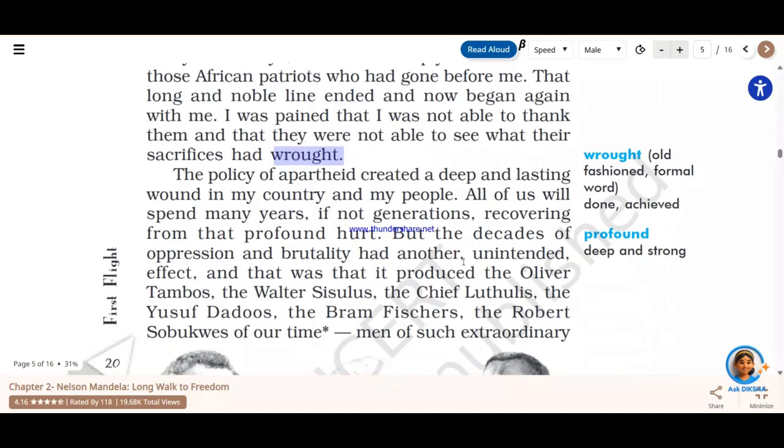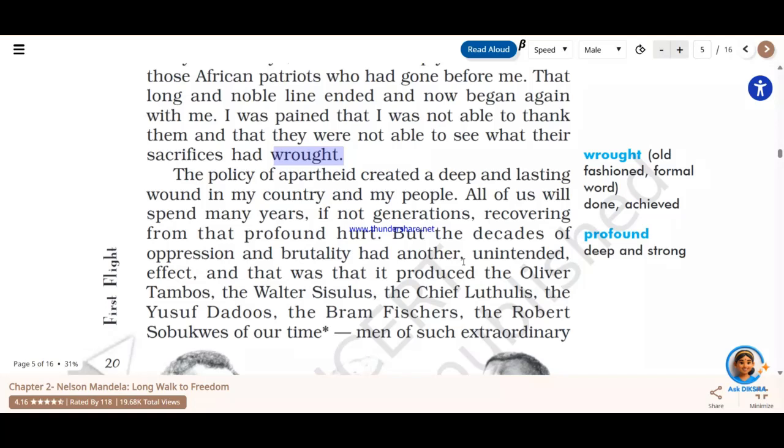All right, so he is feeling sad for them, but at the same time he feels glad that it was those sacrifices, those moments, which were understood by Nelson Mandela and people like him, and because they followed them, because they honored them, because they understood the meaning of true freedom, that is why today they achieved the freedom.